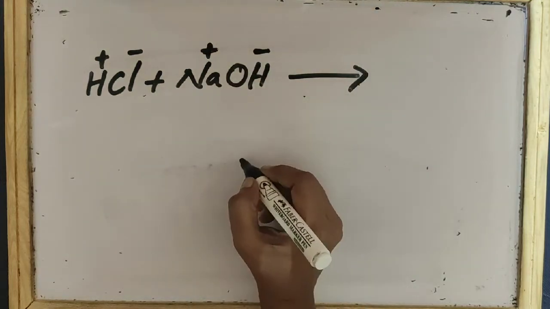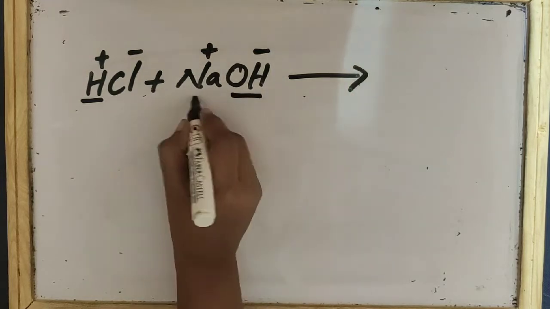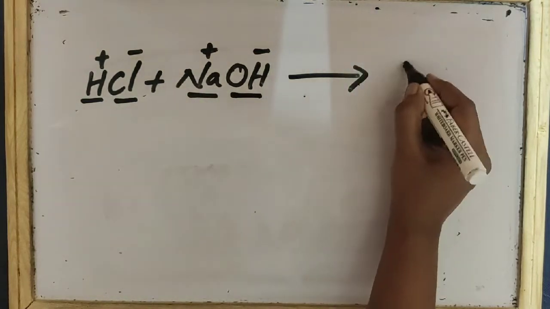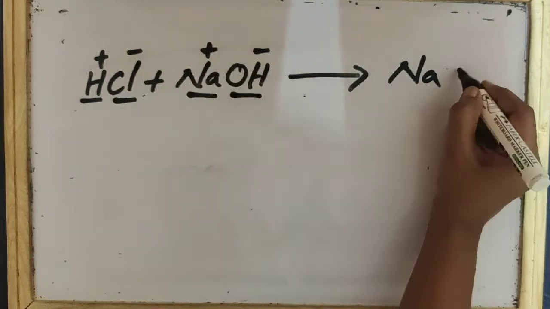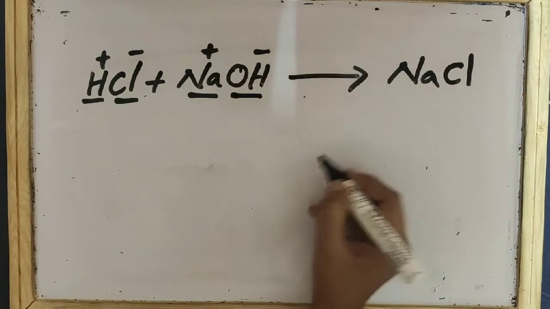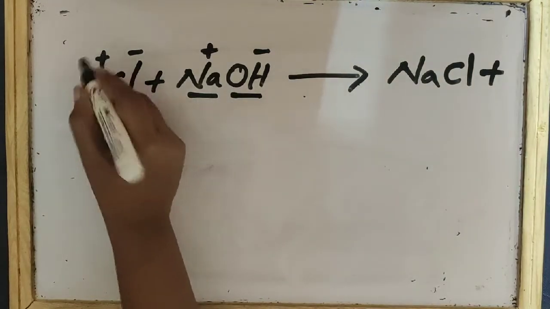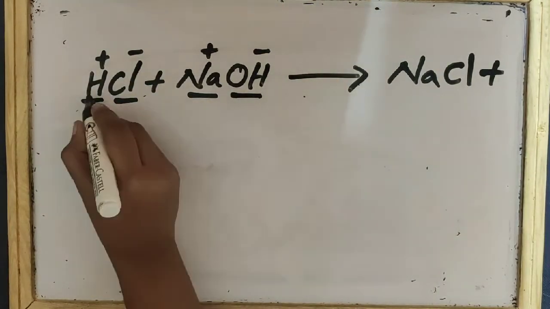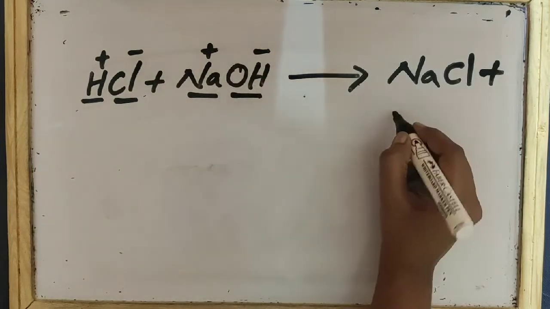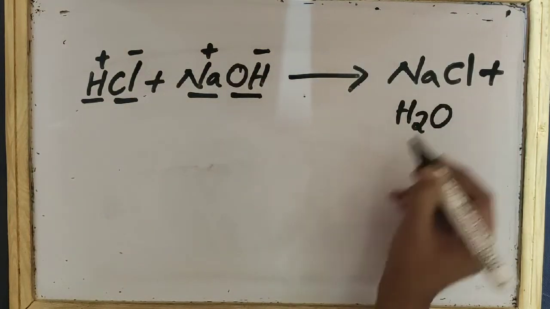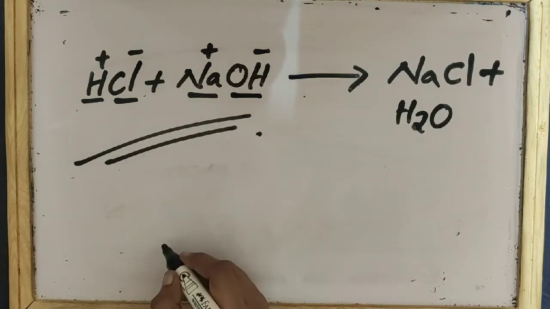How will you write the compound? H and OH will combine, Na and Cl will combine. Na is the positive ion and Cl is the negative ion, so NaCl, plus next H plus and OH minus. Two H are there, then one O, so it becomes H2O. This is another example of a double decomposition reaction.